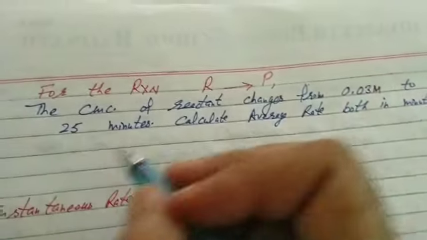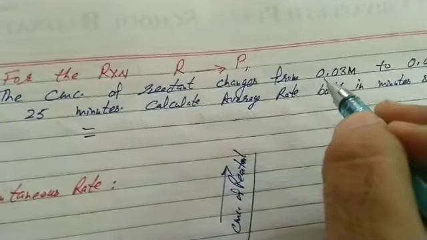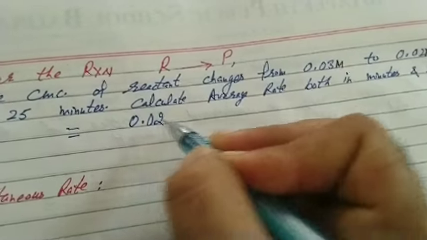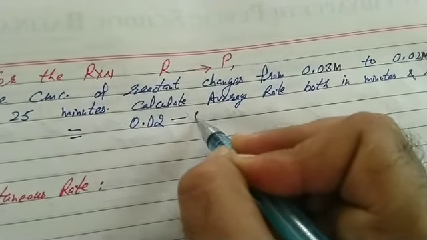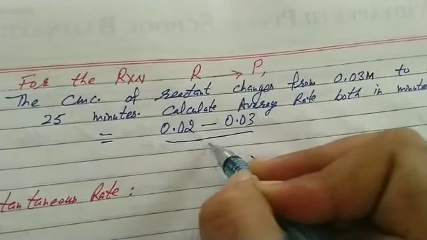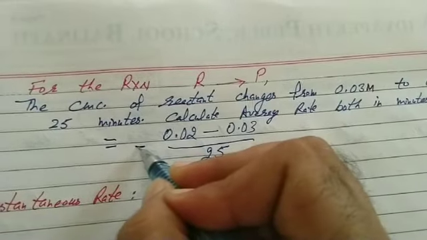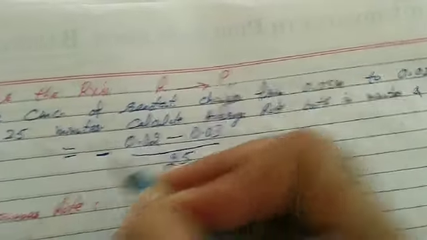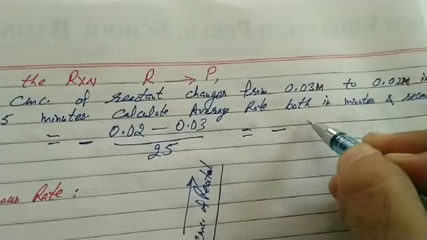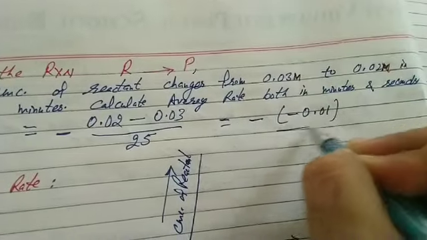Calculate average rate. We know average rate equals final concentration, that is 0.02, minus initial concentration, that is 0.03, upon time, 25 minutes. We always express average rate with a negative sign; it will make the rate a positive quantity. Now it becomes minus 0.01 upon 25.